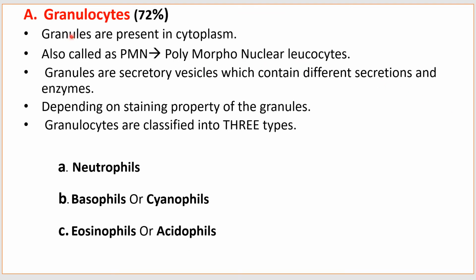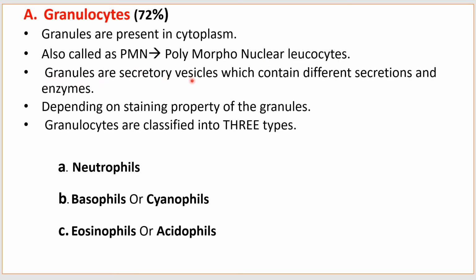Granulocytes. In granulocytes, granules are present in cytoplasm, means those WBCs which contain granules in their cytoplasm are called as granulocytes, also called as PMN, that is polymorphonuclear leukocytes.